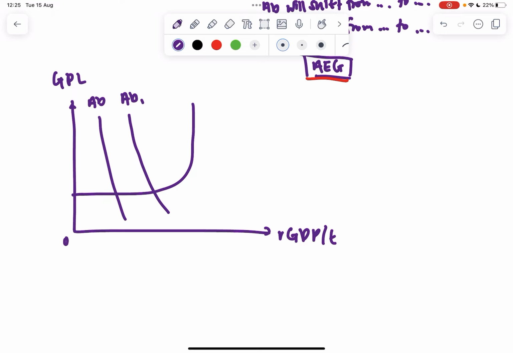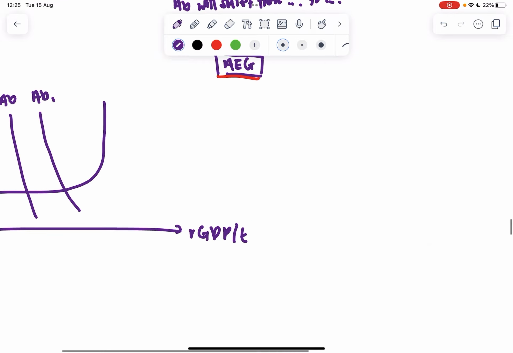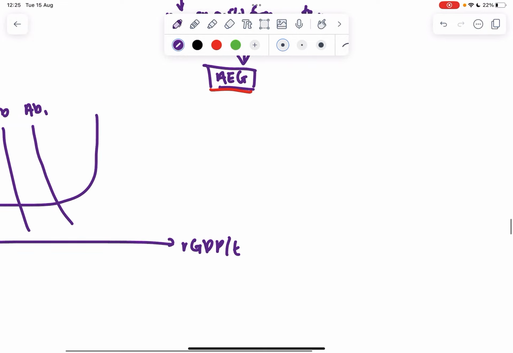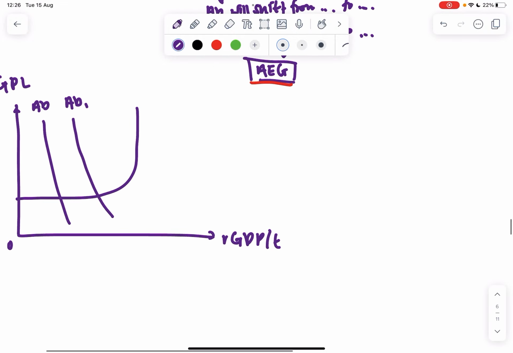If I increase my investment and they invest in capital stock, assuming the rate of capital accumulation is greater than the rate of capital depreciation, this will lead to an increase in capital stock in the country.